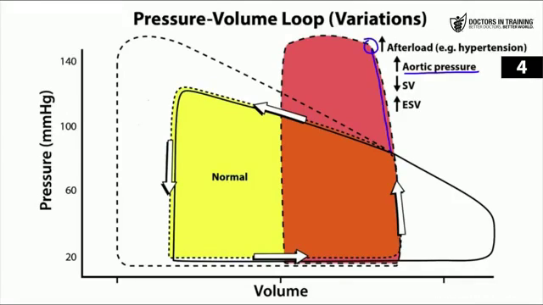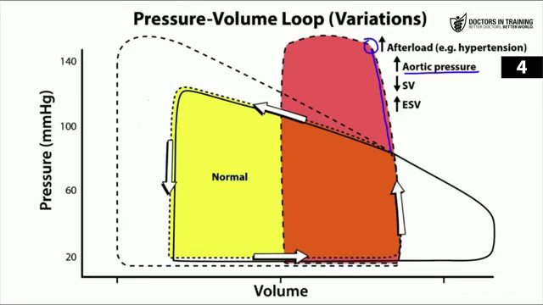So the ventricle has to work harder to overcome that increased aortic pressure. Otherwise, the aortic valve will never open. And luckily for us, our ventricles are really strong, and they have the ability to produce a stronger contraction. And with that stronger contraction, the aortic valve opens at the top right corner here, just like in our normal loop, except it's at a higher pressure now.